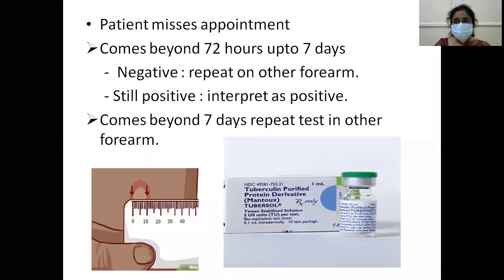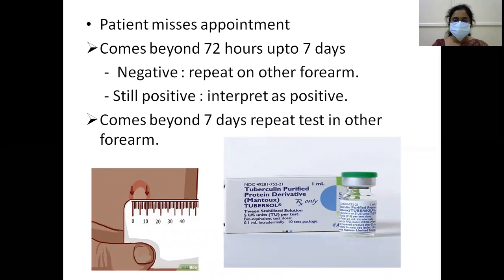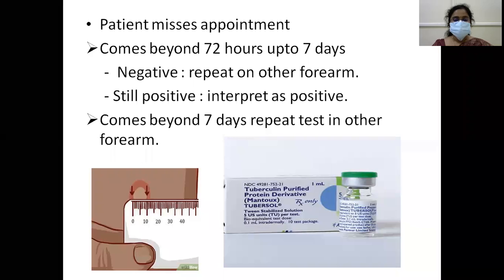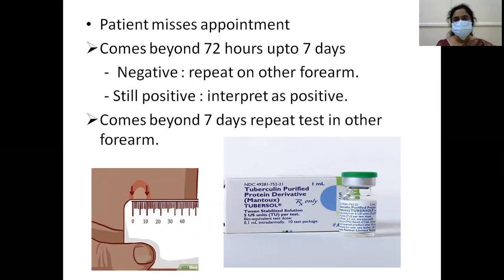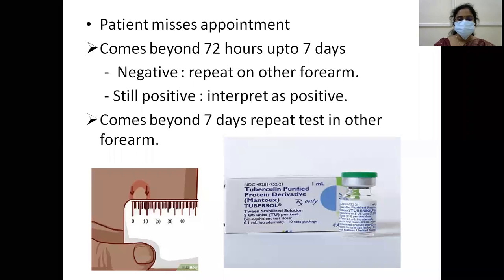Okay. When do we read it? 72 hours later, it is usually read. Suppose the patient misses an appointment and comes to you beyond 72 hours, up to 7 days. If it is negative when you are reading it, repeat on the other forearm. Or if it is still positive, then you can interpret it as positive. If it comes beyond 7 days, you can't rely on this. Then you have to repeat the test in the other arm.